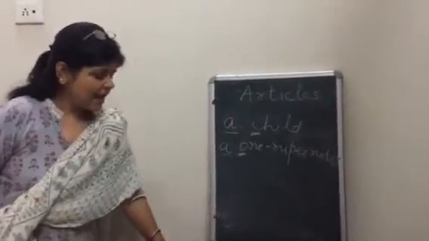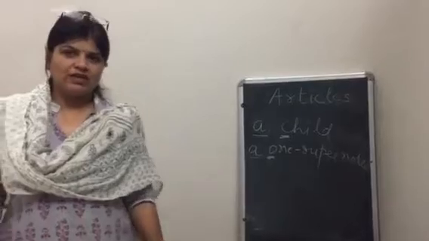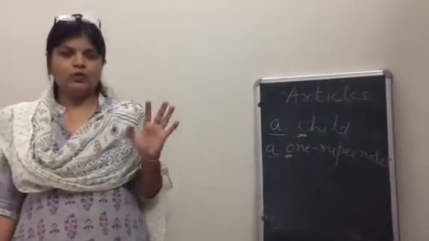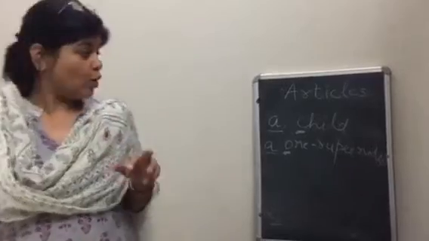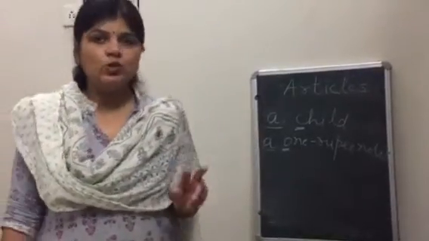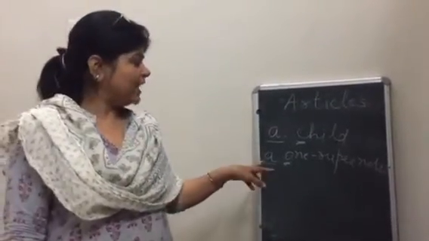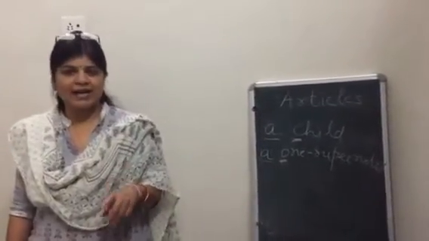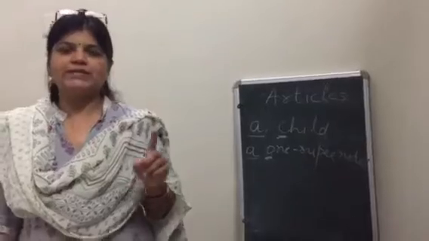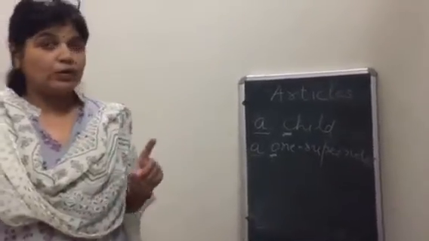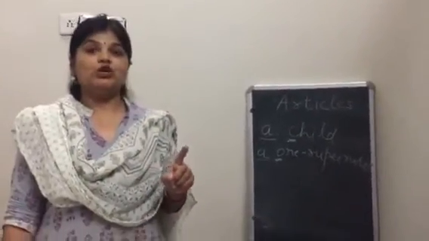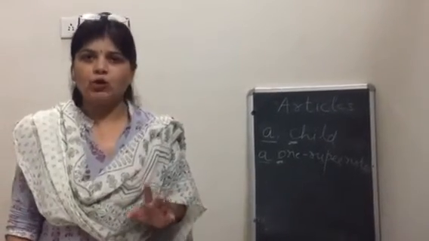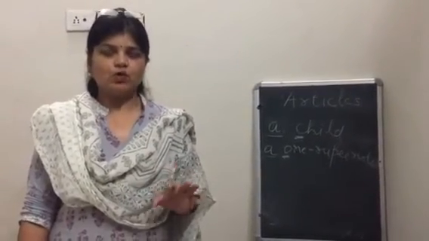So keep in mind, an is used before words beginning with vowel sounds, a, e, i, o, u, and a is used before words beginning with consonant sounds. And the most important point that you have to keep in mind is the noun should be singular and countable. It should be singular and countable. You should be able to count it. Keep this point in mind.